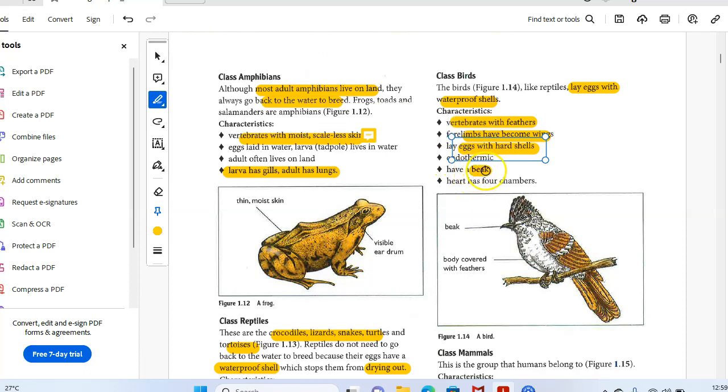They have a beak. Their heart has four chambers. You can see a beak, a body covered with feathers, and the heart with four chambers. Endothermy: they are warm-blooded. Reptiles and amphibians both are cold-blooded.